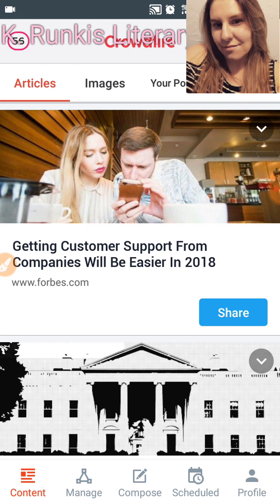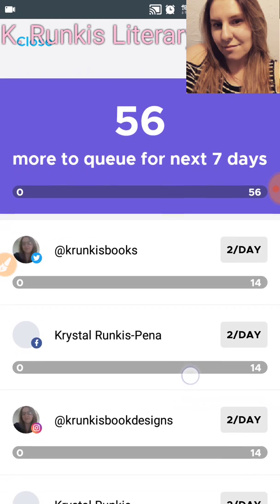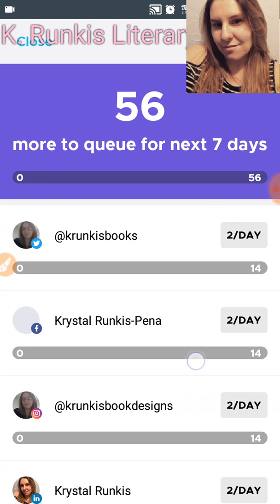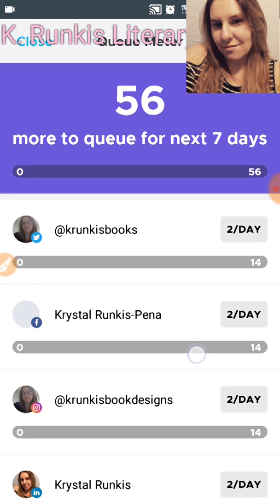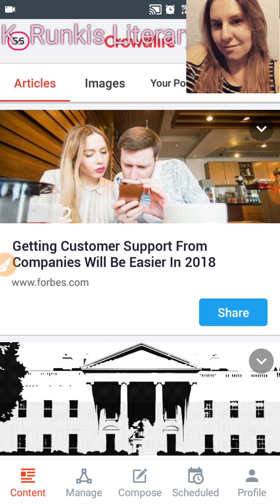This is actually your meter over here for Crowdfire. So this is like the queue that you have for the next 7 days, which I think is a really awesome feature that they have. So it'll show you if you were to post 2 times a day, right? That gives you 14 posts for the next week, okay? It'll show you how many posts you have scheduled out to meet that 2 times a day. And I just think that's a really good and smart option that they have on there, that they can show you those metrics.